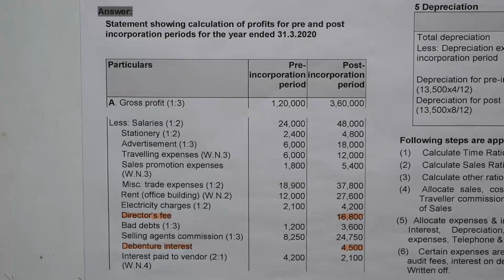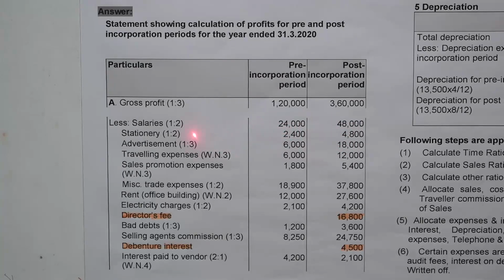Salary we will distribute in the ratio of time. So salary of rupees 72,000, which is given in the question, 72,000 into 1/3 is equal to 24,000 for the pre-period, and 72,000 into 2/3 is equal to 48,000 for the post-period.